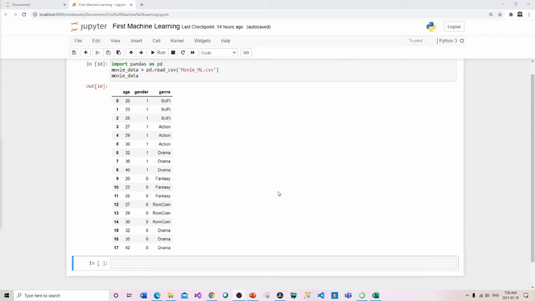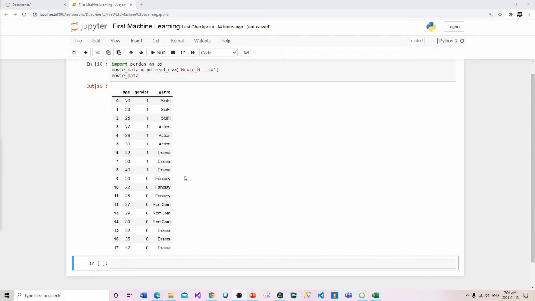It's relatively straightforward, and one thing we have to do is break this up into two separate sets. The way I'm going to do this is I'm going to have my first two columns as my input set, and then the last column is going to be the output set. So we're trying to make a prediction on whether, based on an age group, they are going to choose a certain genre of movie to watch. We're going to use the inputs from age and gender to predict what the output is of the genre in the movies.